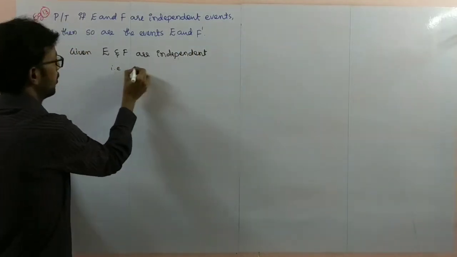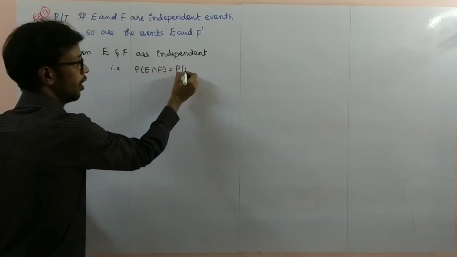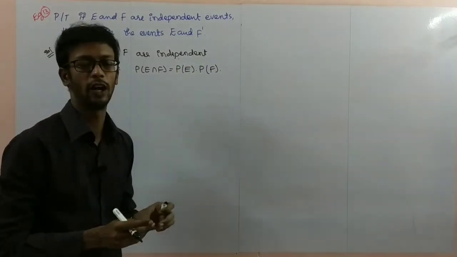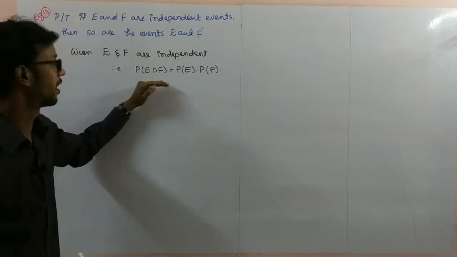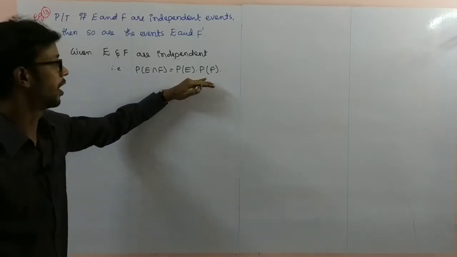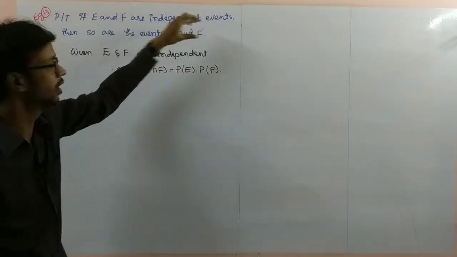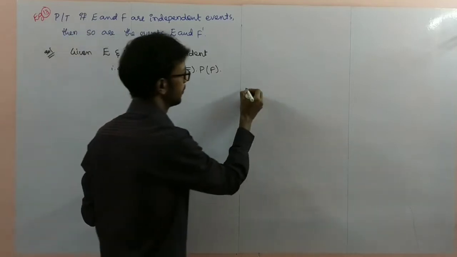That is, probability of E intersection F is equal to probability of E into probability of F. We have this formula. So, probability of E intersection F is equal to probability of E into probability of F. If the condition is given, you have to find this one. For this purpose, I'll draw the diagram here.